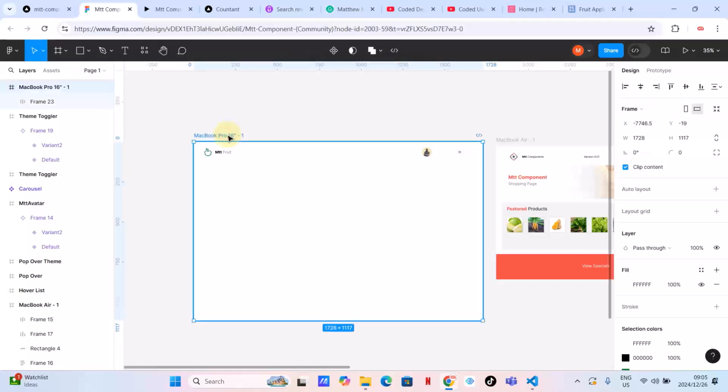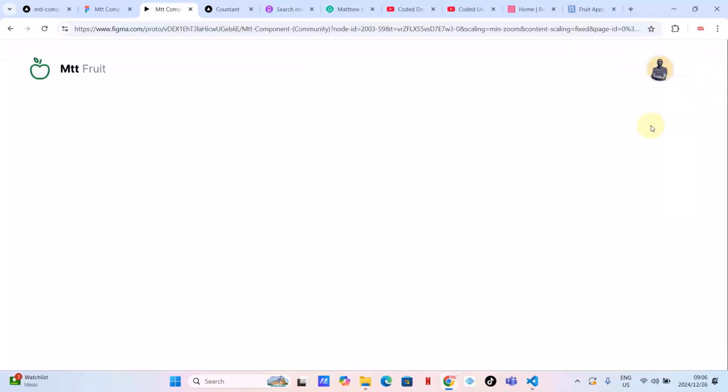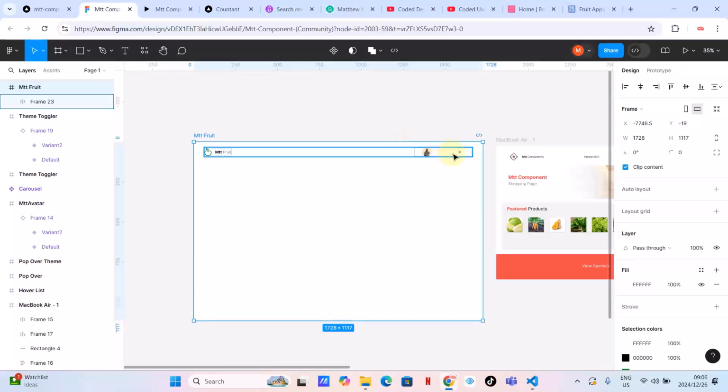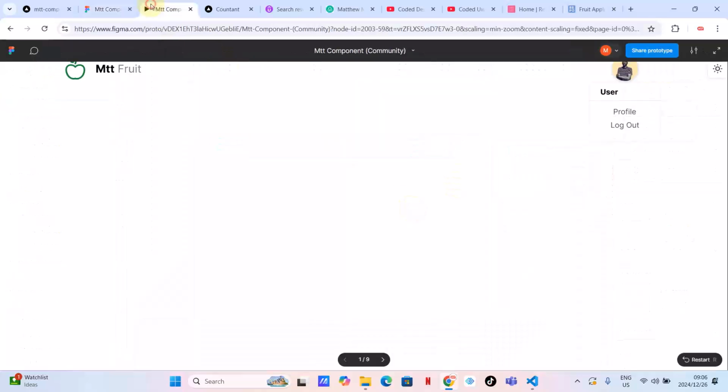Okay, so let's just test our prototype. Let's say this is Mtt fruit, our e-commerce. Okay, let's prototype this and see. I'm happy with this. Oh, let's see. I don't really see this. I can see this one, but that one I don't really see, which means let me just click here and move it something like this, and then center it, and then let me go back and see.